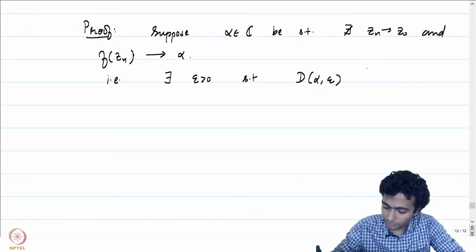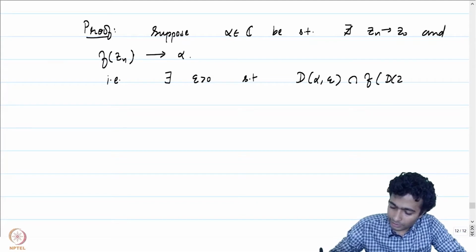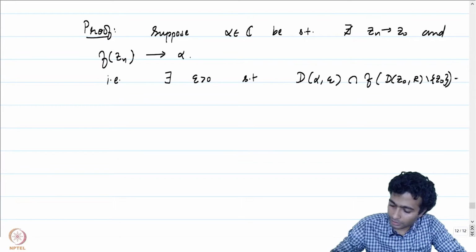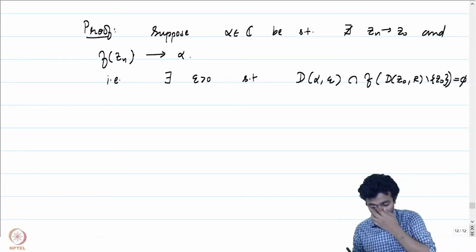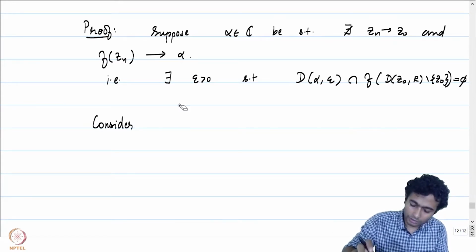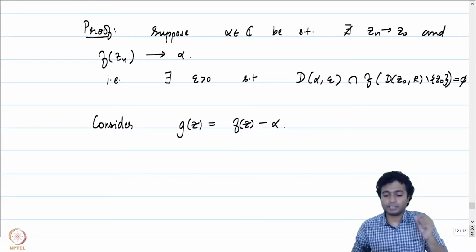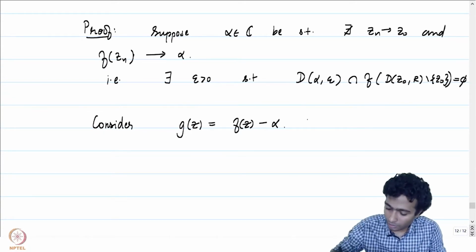There exists an epsilon positive such that D(alpha, epsilon) intersected with f of D(z0, r) minus z0 is empty. And hence if you consider the function, let's call it g of z, equal to f of z minus alpha, then g is a function which does not vanish.